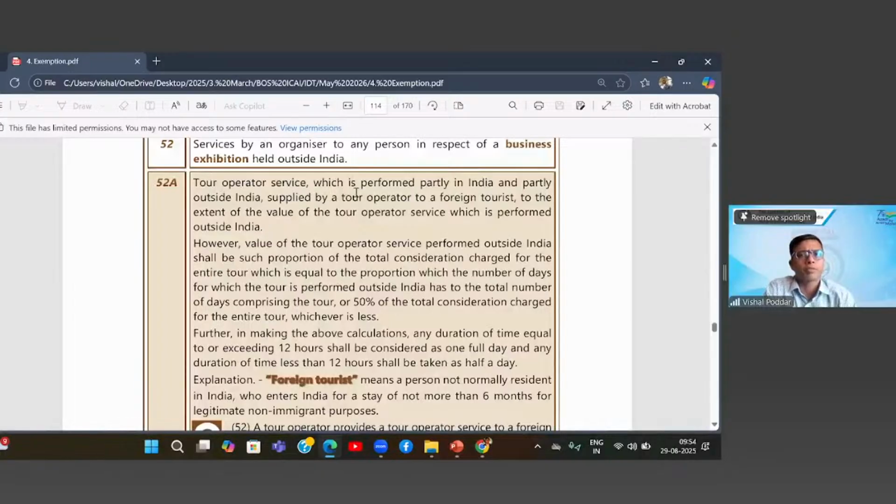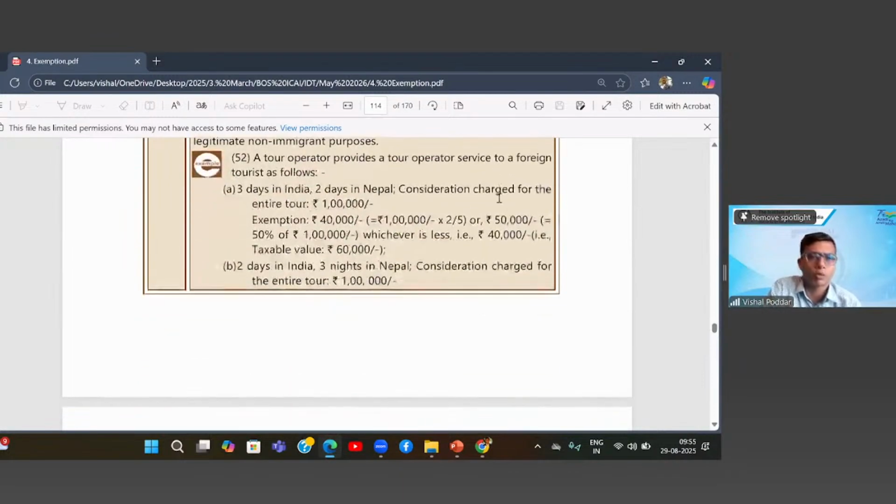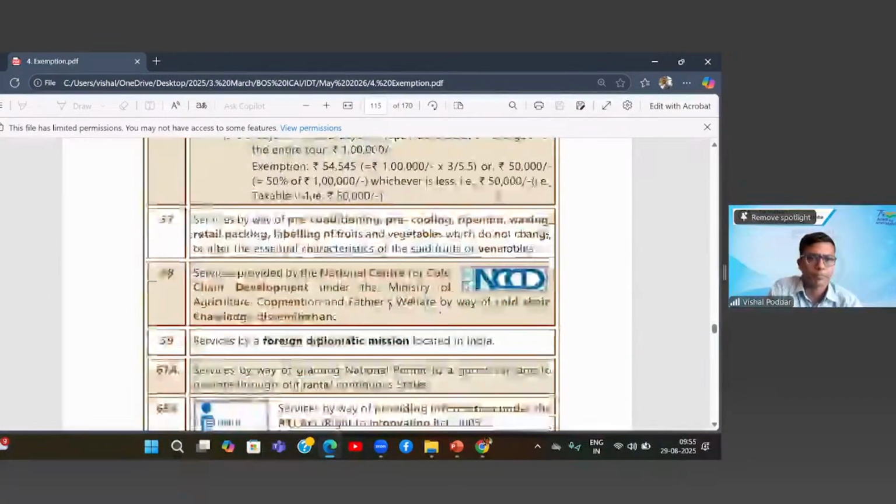Then tour operator services, which are performed partly in India and partly outside, and these are supplied by a tour operator to foreign tourists. So where a foreign tourist is visiting India and the tour operator is providing the tour planning services to foreign tourists, then there is an exemption.